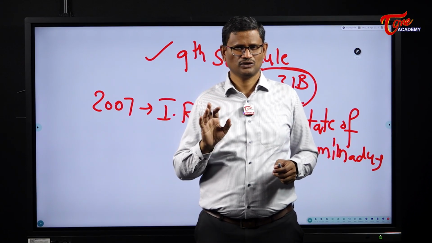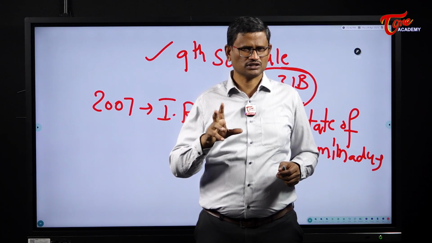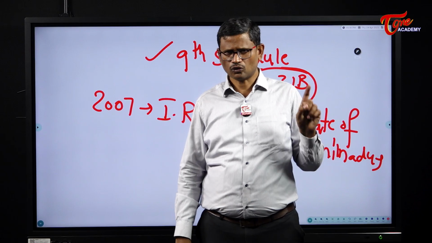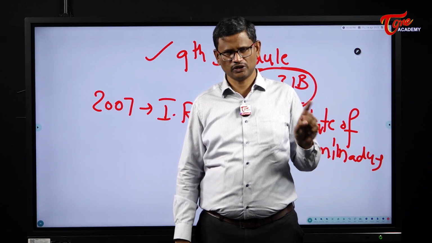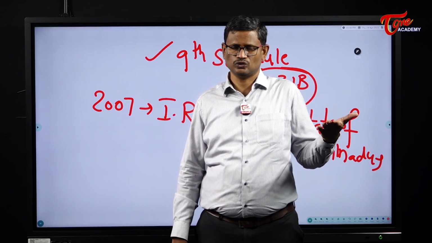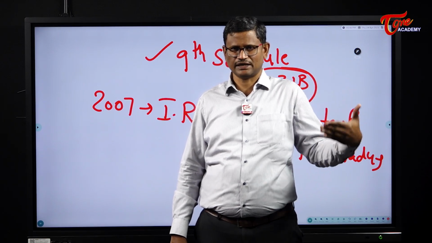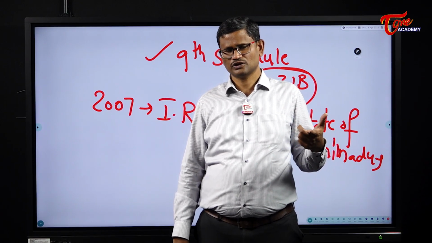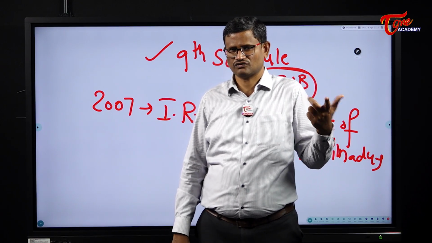So after the doctrine of basic structure came into operation from 24th April 1973, in IR Coelho versus State of Tamil Nadu, the Supreme Court said all the laws which are included in the 9th schedule after 24th April 1973, they can be subjected to judicial review if they take away the basic features of the Indian Constitution.